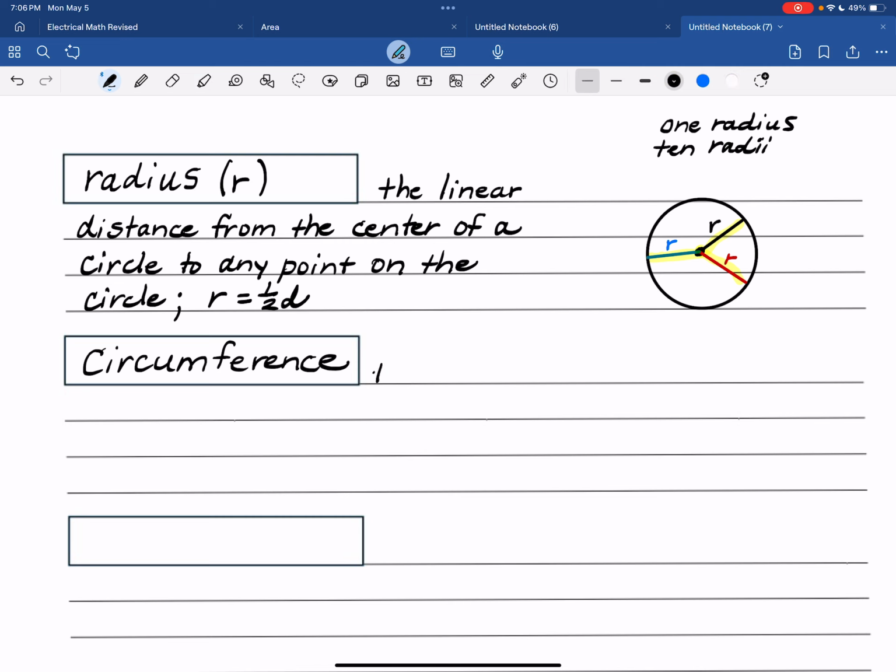Circumference is the linear distance around a circle. If it's an angular shape, we call that perimeter. The linear distance around a circle.